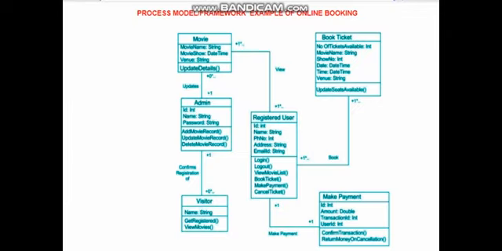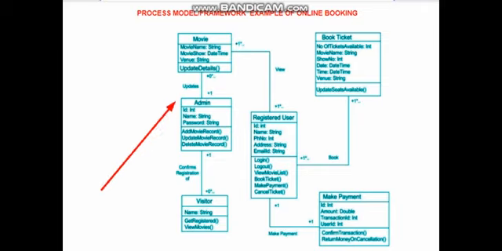Okay, so here you can see the example. This diagram is called a class diagram of online movie booking. This class diagram will show you the internal working of your software product. Suppose what is our software here? Our software is online movie booking, exactly. This is an example of online movie booking. So that is our software product.